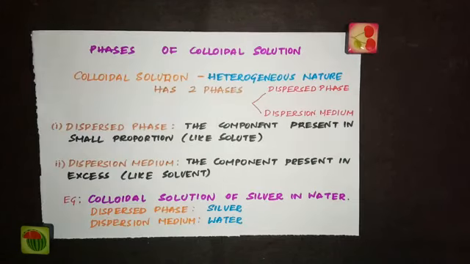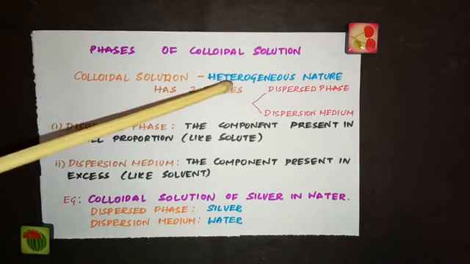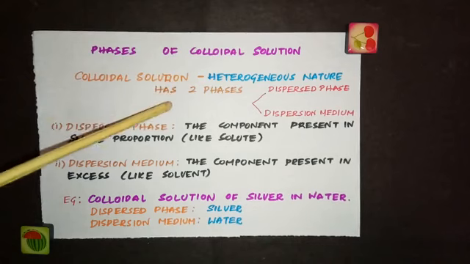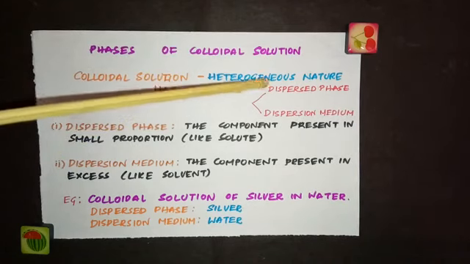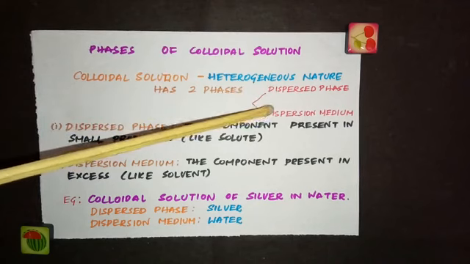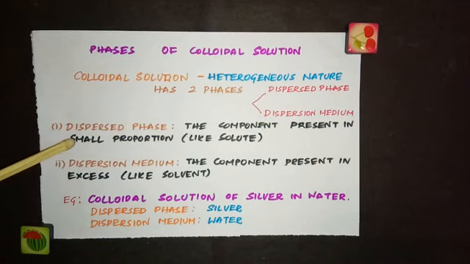When we looked into the characteristics of a colloidal solution, we said a colloidal solution is heterogeneous in nature, which means it has two phases called the dispersed phase and the dispersion medium. So what is the dispersed phase?